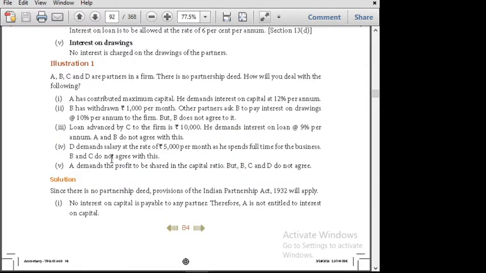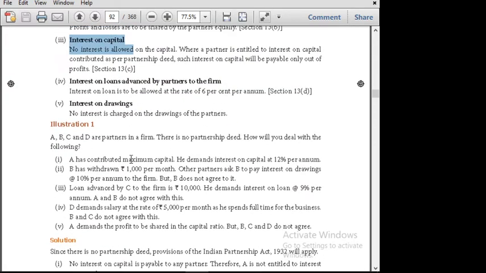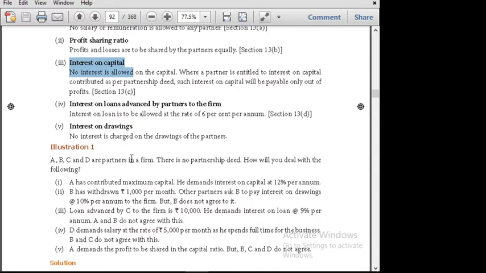Next is that D demands salary of 5,000 per month as he spends full time on the business. B and C do not agree. What about the remuneration part? Just look into it, no, yes.